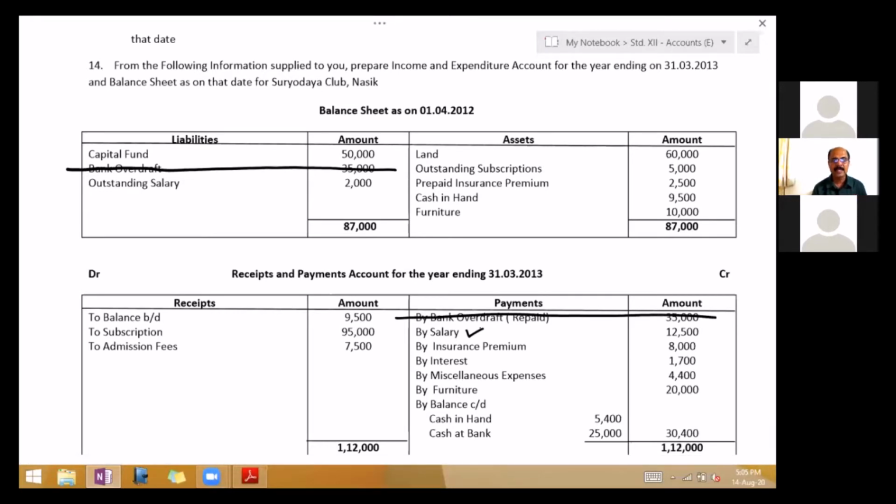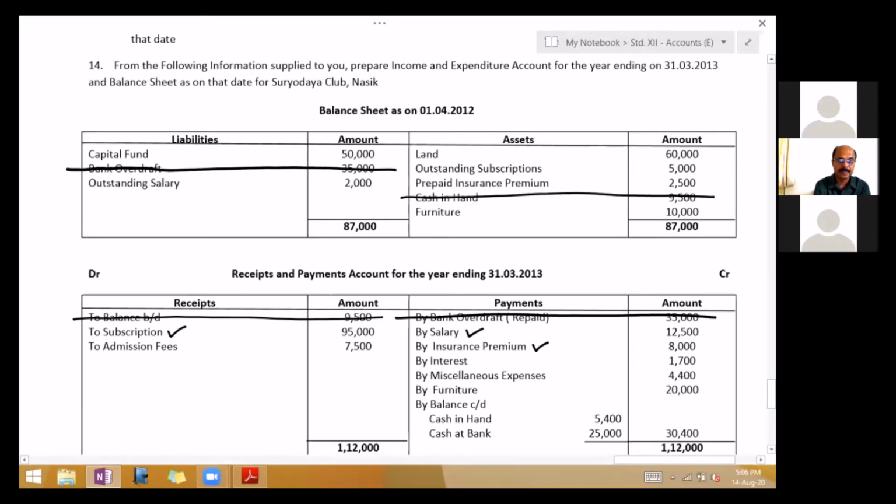Now take asset side. Land will remain. Outstanding subscription of last year, tick mark subscription on the receipt side. There is outstanding of last year. Prepaid insurance, tick mark insurance on the payment side. There is last year's prepaid. Then cash in hand, check whether it gets cancelled with the balance brought down on the receipt side. So these are the usual things that you should do while reading the problem, and furniture will continue to remain